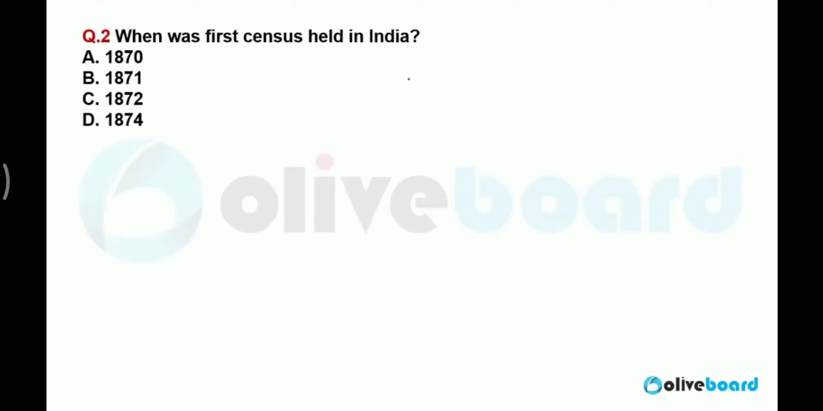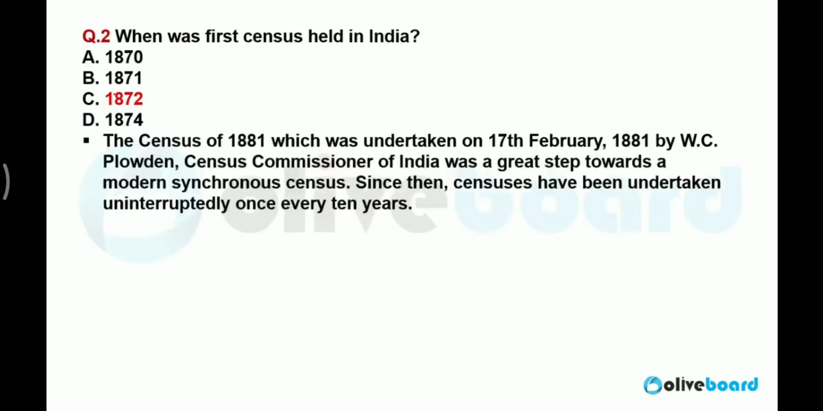When was the first census conducted in India? It was conducted in 1872. But guys, the first continuous census, the unbroken series of census in India, was conducted in the year 1881. We should remember the first census was conducted in 1872, but the unbroken series of census started from the year 1881. Still we are conducting the census with a gap of 10 years.